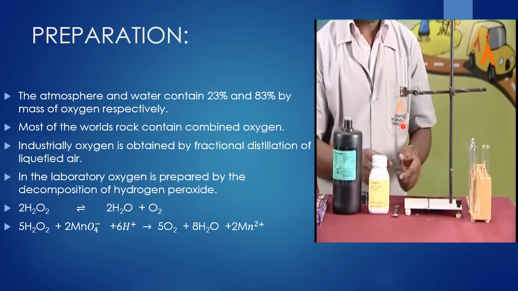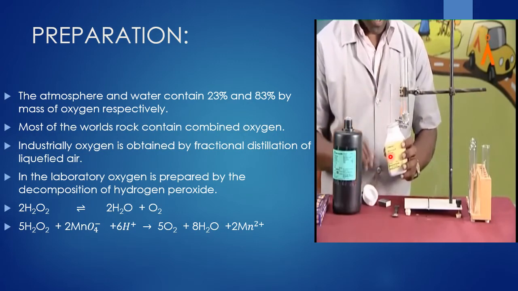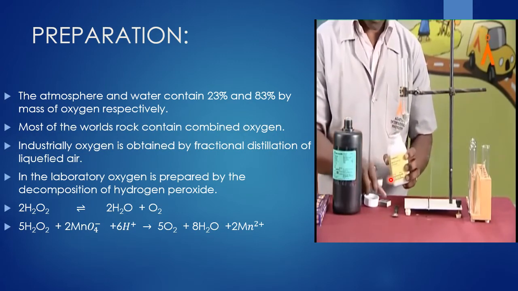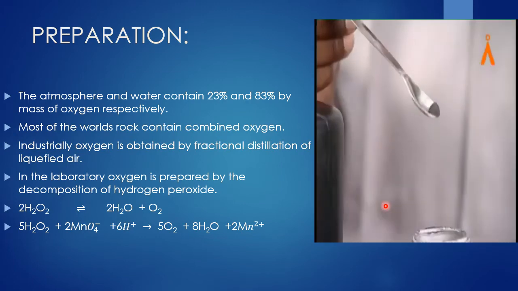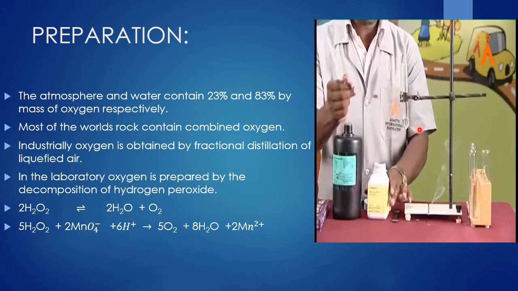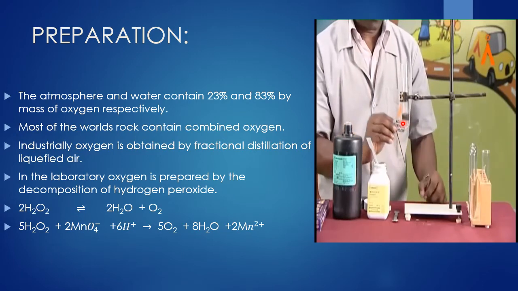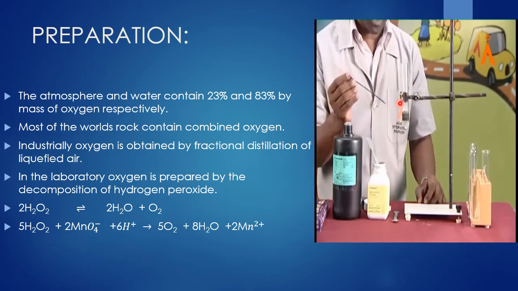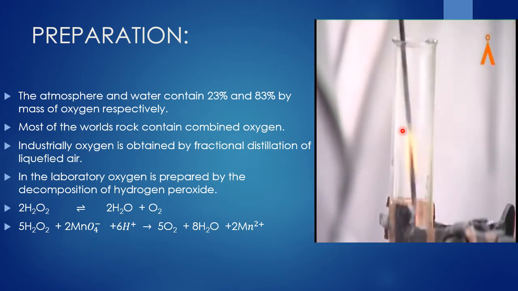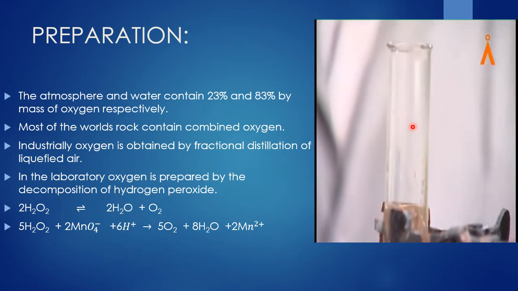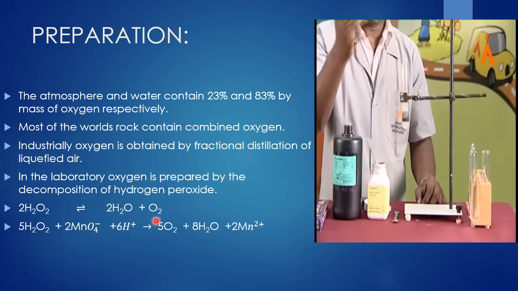Now he is going to add a catalyst, that is manganese dioxide. This can act as a catalyst. You all know a catalyst is a substance which can increase the rate of the reaction without taking part in it. So when this manganese dioxide is added, the reaction started. Now there is a bubble-like thing coming. Now he is going to put this splinter inside the test tube. Let's watch whether it burns or not. See this, it catches fire. So it shows that hydrogen peroxide decomposed to give you water as well as oxygen.